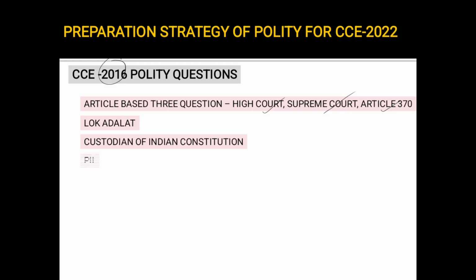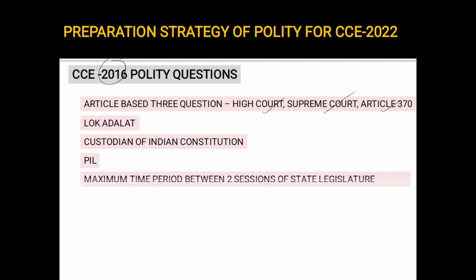There was a question on PIL, that is Public Interest Litigation. There was a question, what is the maximum period between 2 sessions of the state legislature? Okay, options may be 3 months, 6 months, 1 year, like that. Again, there was a question on the 6th schedule. See, it was just asked the previous year. Again, it is asked, 6th schedule. So these were the topics that were asked in 2016.